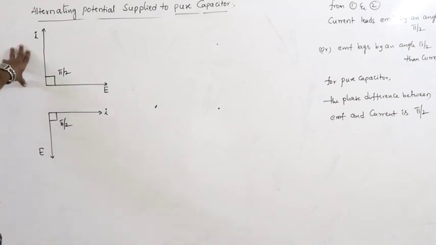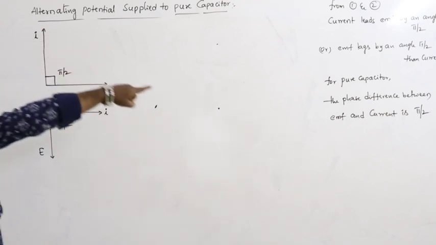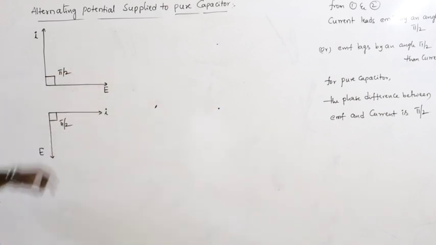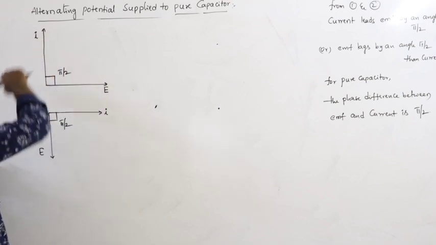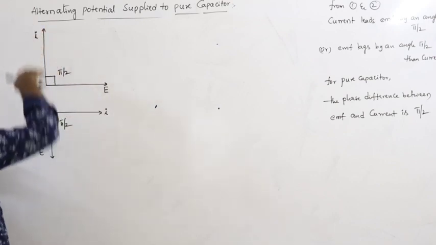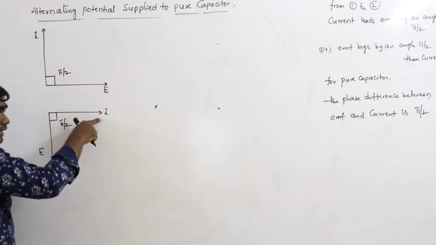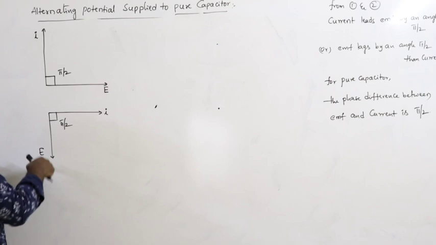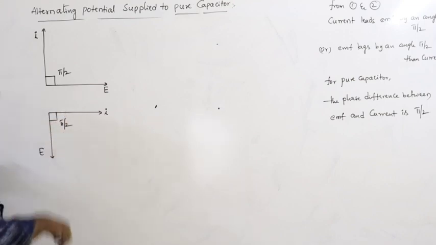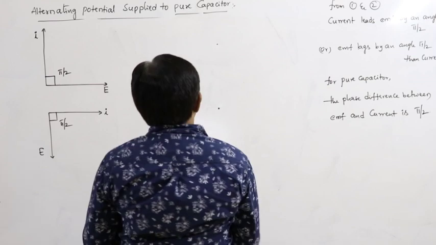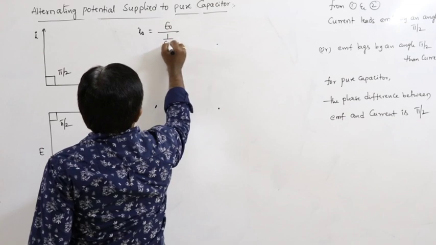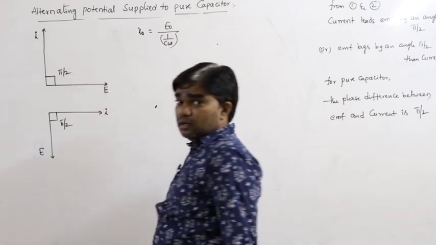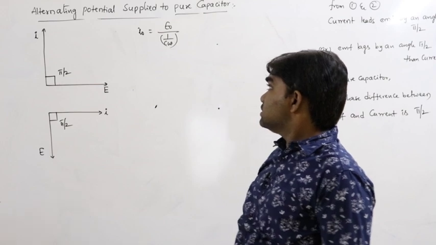So, in the case of a pure capacitor, if only a pure capacitor is connected to the circuit, the phase difference between EMF and current is pi by 2, and these are the phasor diagrams. If EMF is considered as the x-axis, current must be on the positive axis because it leads by an angle pi by 2. If current is considered as the positive x-axis, EMF must be on the negative axis because current leads by an angle pi by 2. We know I naught is equal to E naught by 1 by C omega.